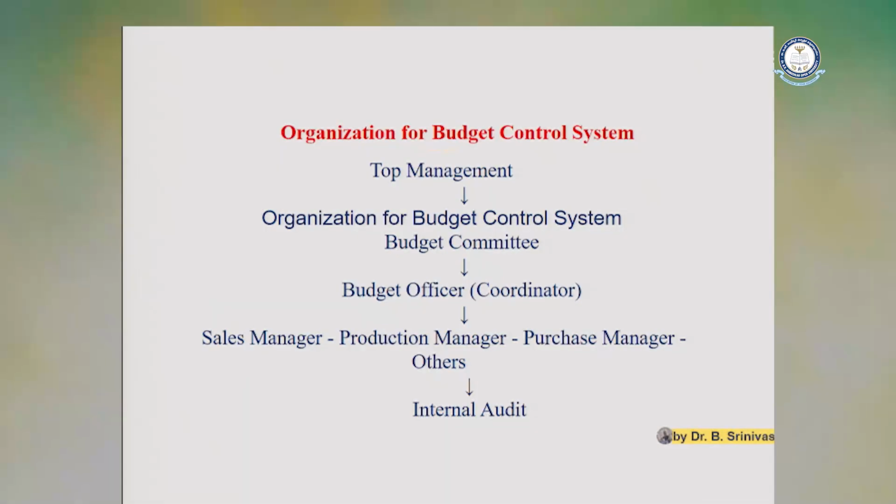Next one, organization for budget control system. What structure do we require for the budget control system? First, we require top level management. After that, in the organization for budget control system, a budget committee is involved. For that committee, there is one chairman, and the budget officer is nothing but a coordinator. And after that, various department managers are also involved, like sales manager, production manager, purchase manager, and other members. After that, it is sent for internal audit purpose. So, this is the organization for budget control system.